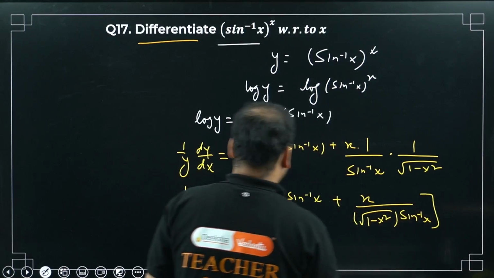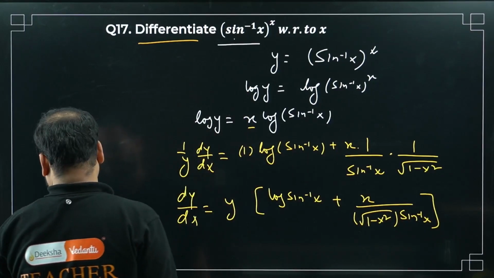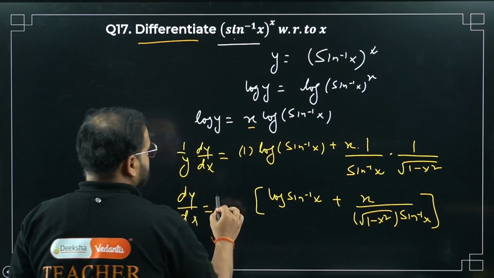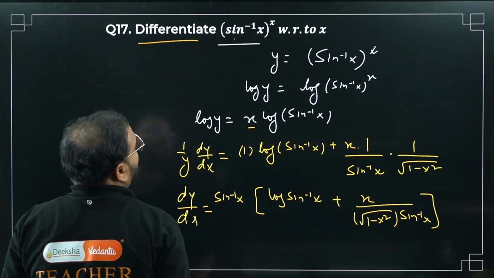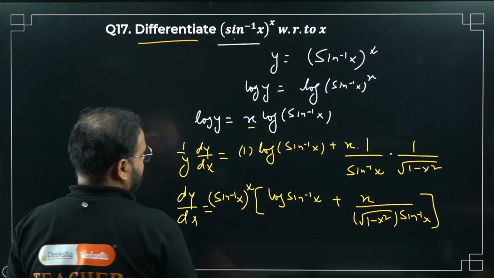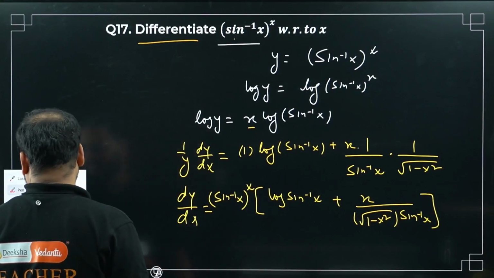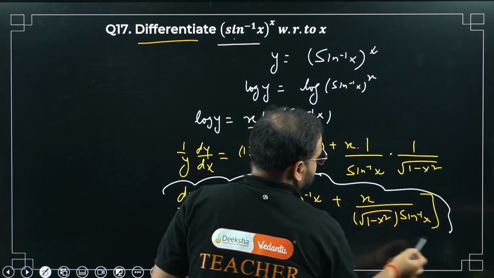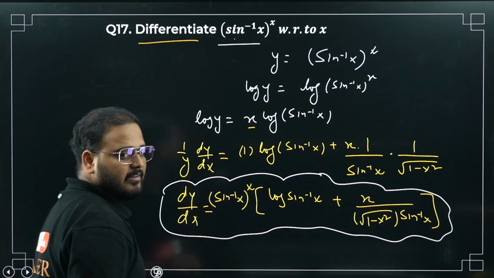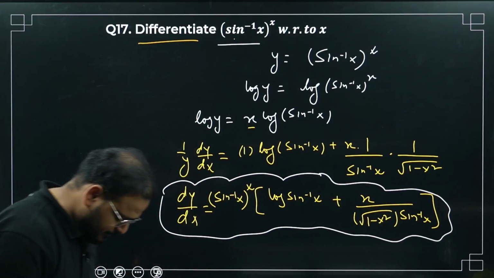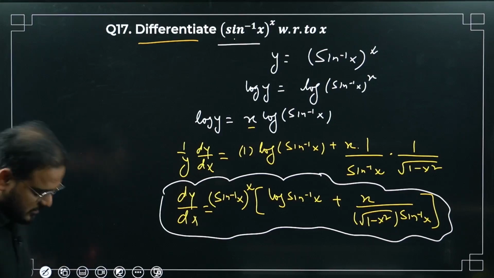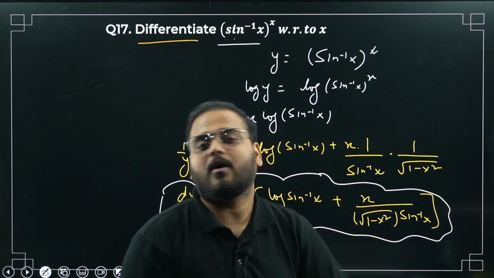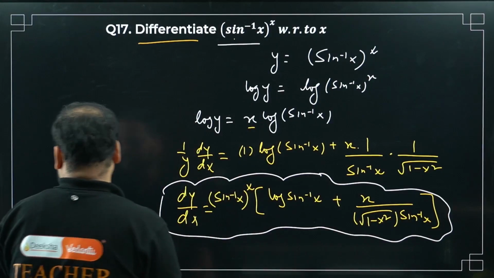Okay, chaliye, put the value of y back over here from the question statement. What is y value? Sine inverse of x to the power x. My final answer is this. Please have a look. This is the final answer that we are getting for question number 17. Simple questions, but we have to use our concepts and formulas to get these answers. Question number 17 is done.